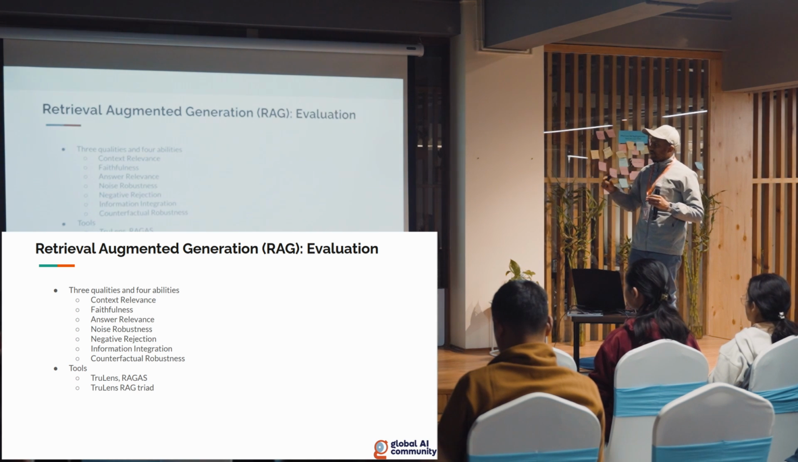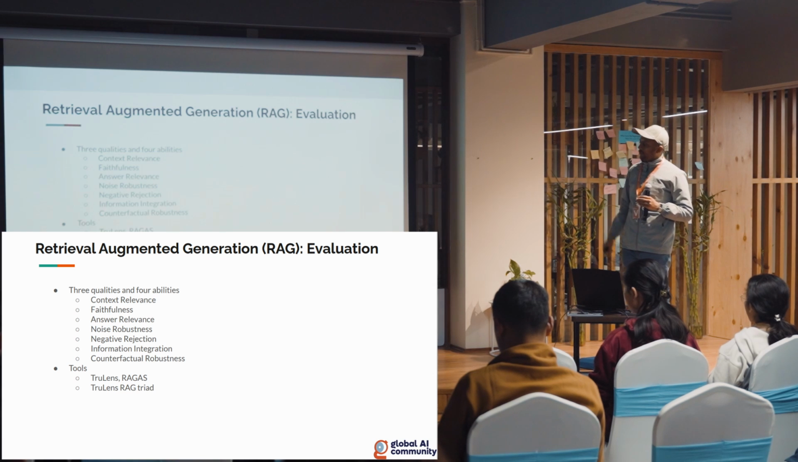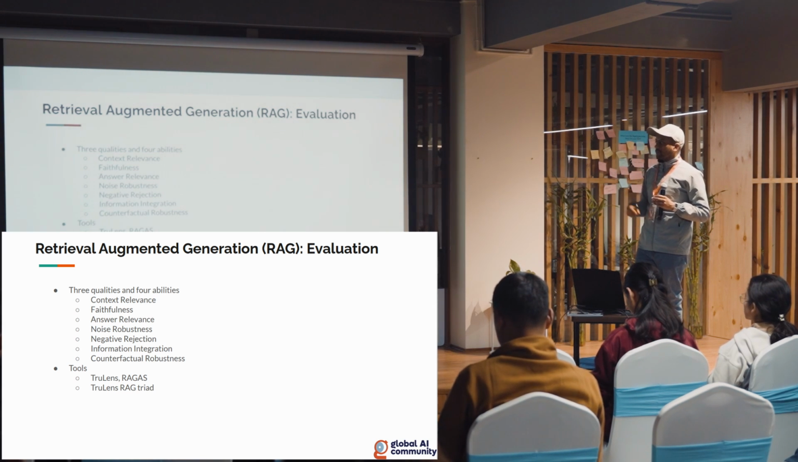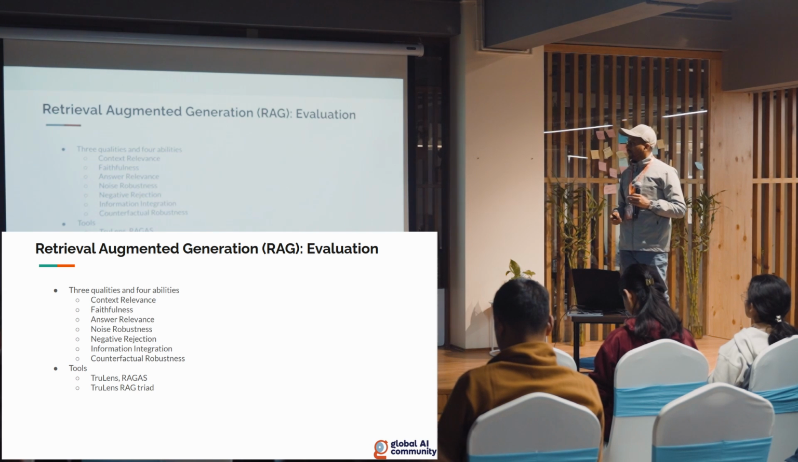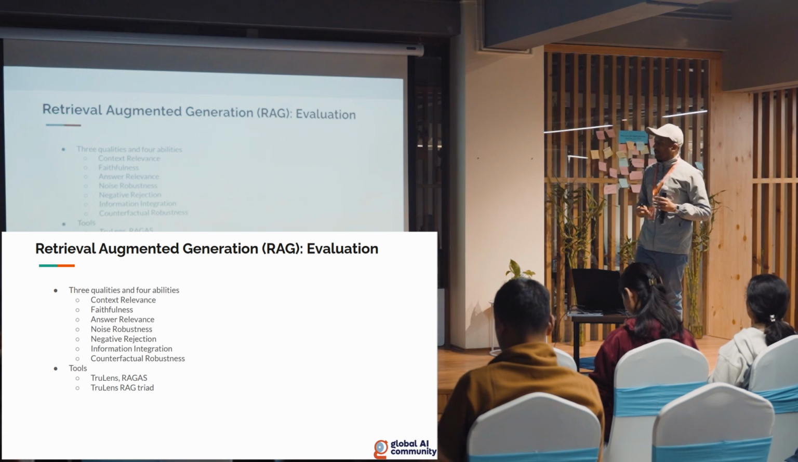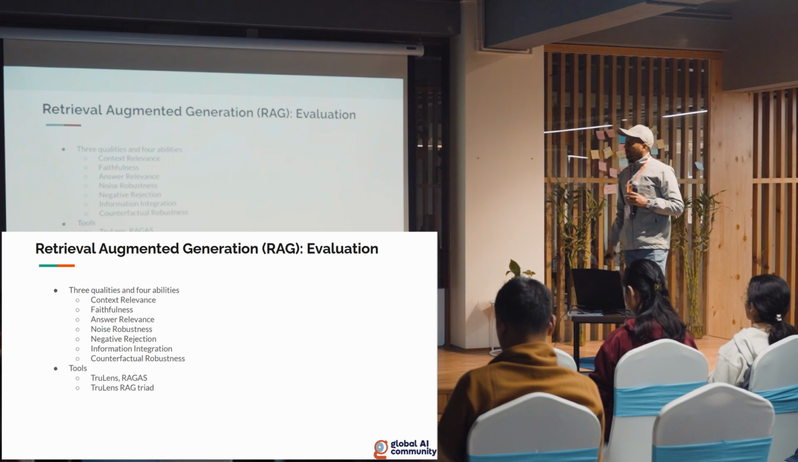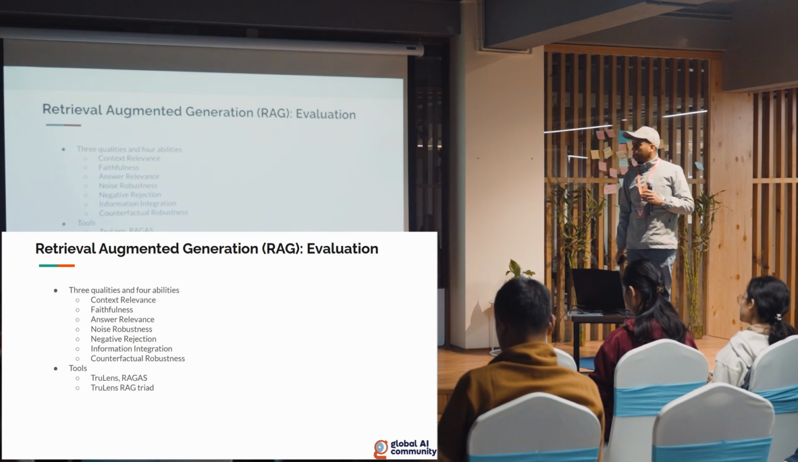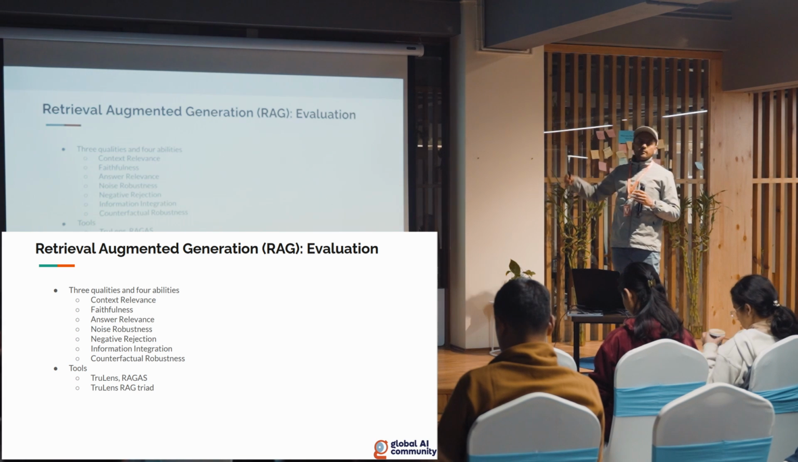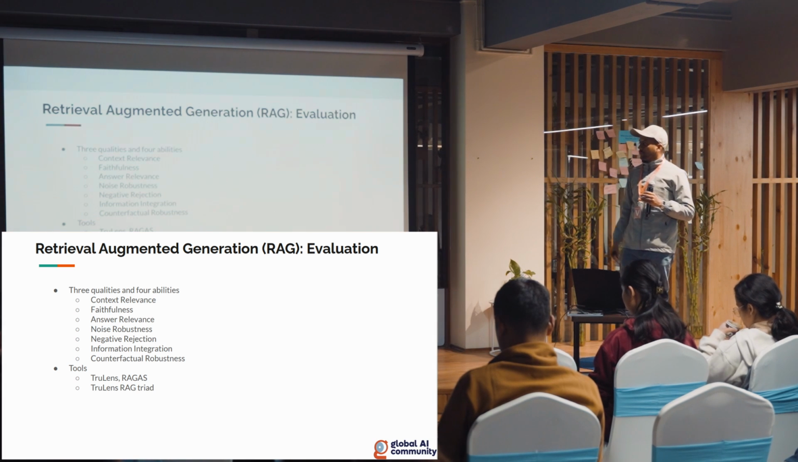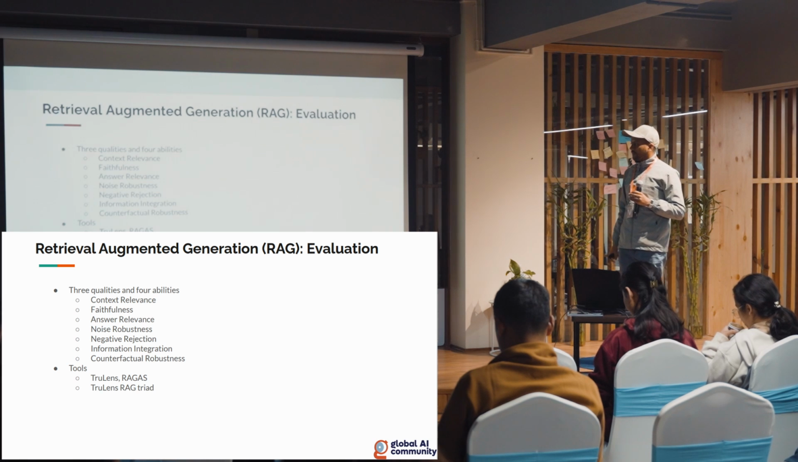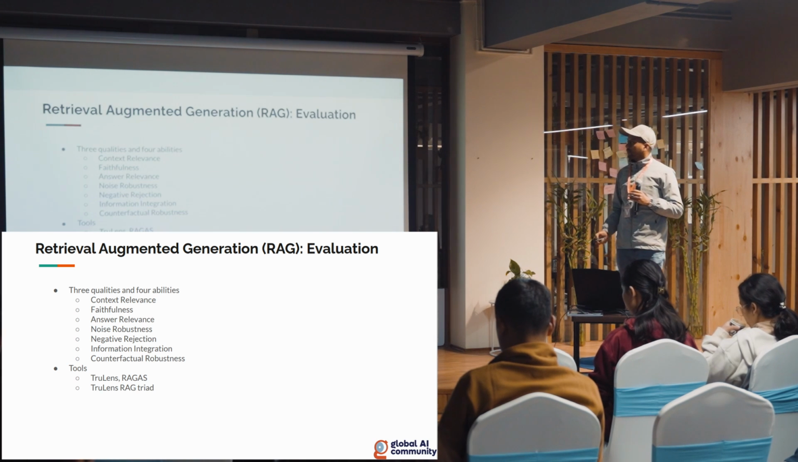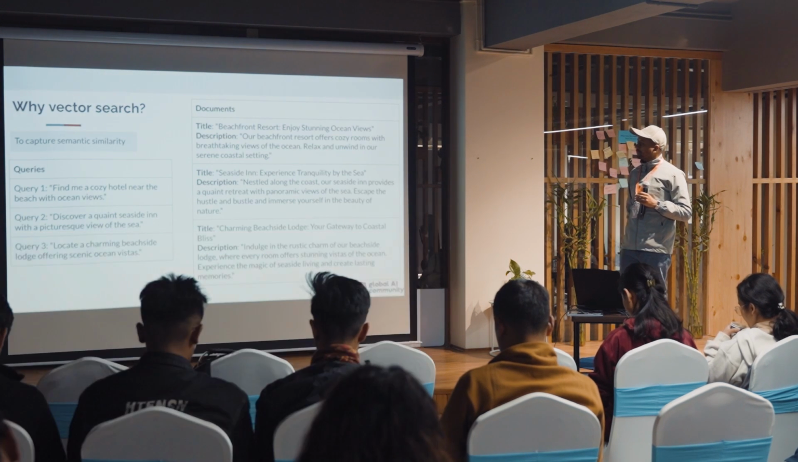So these three are called qualities, and the bottom four are the abilities, like the ability to reject noise and negative information, integrating information from multiple sources, and counterfactual robustness. So these are the metrics against which RAG systems are evaluated. And in terms of tools, doing this manually is not possible. So TruLens and RAGAS are some of the tools that help us automate this process.